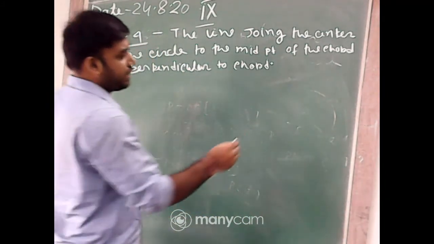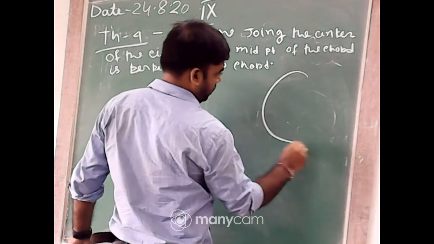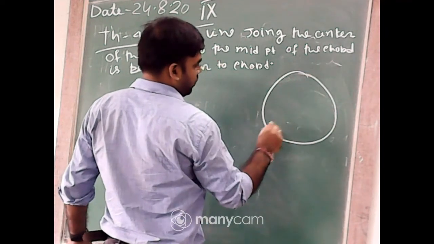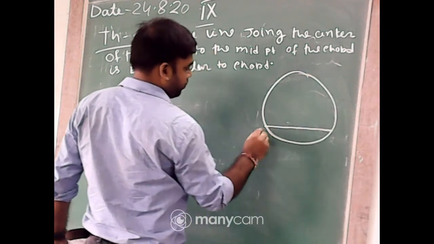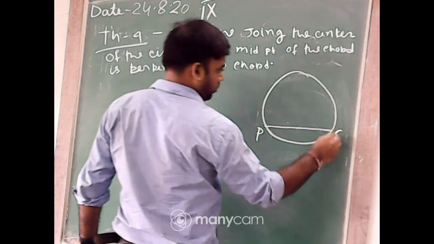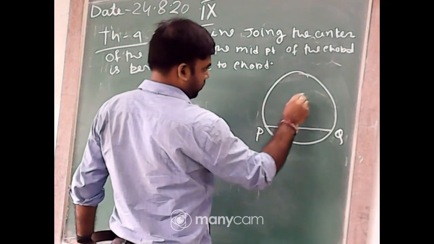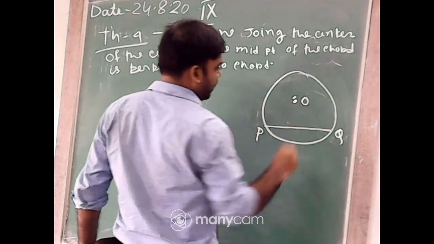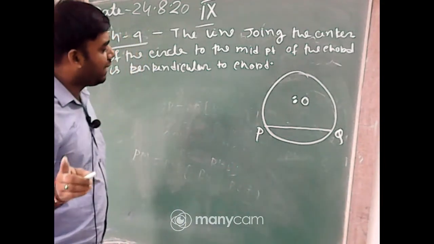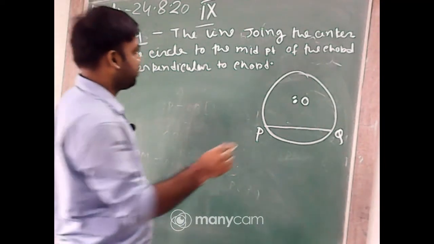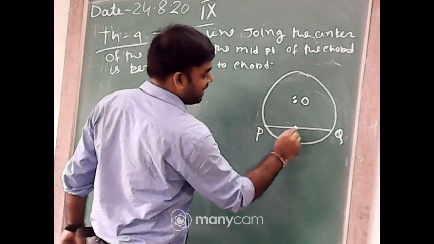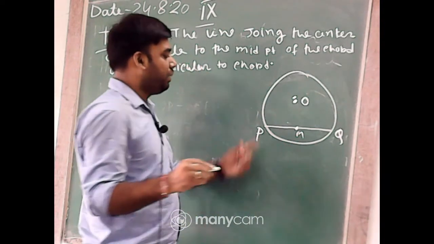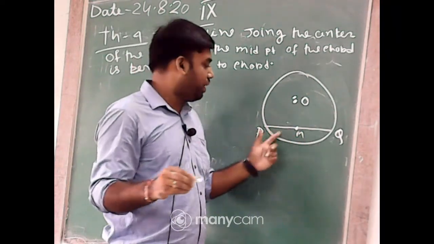First take a circle, a chord PQ, and center O. The line joining the center of the circle to the chord's midpoint, the midpoint is M. Midpoint M means PM equal to MQ.